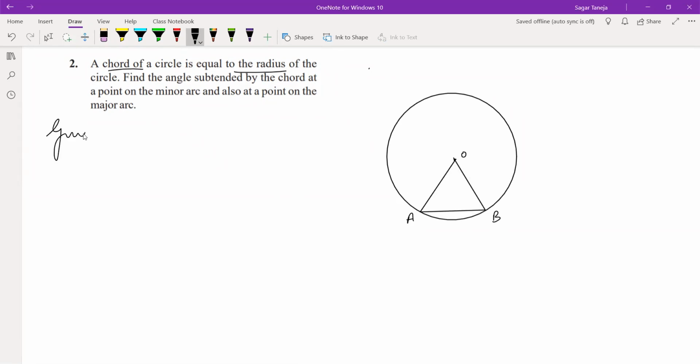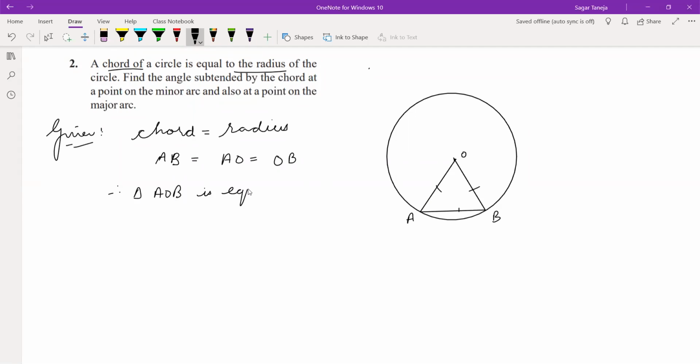So what is given? Chord is equal to radius. So therefore AB, which we have drawn as chord, will be equal to the radii of the circle, that is AO and OB. Yes, so chord is equal to the radii of the circle. Therefore triangle AOB is an equilateral triangle.